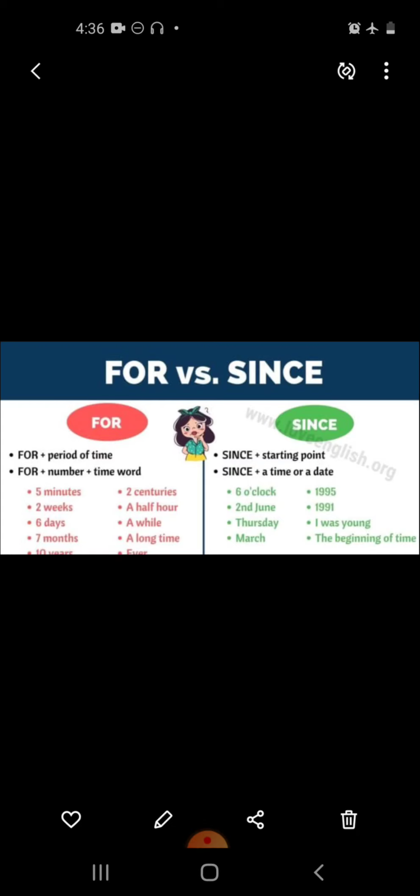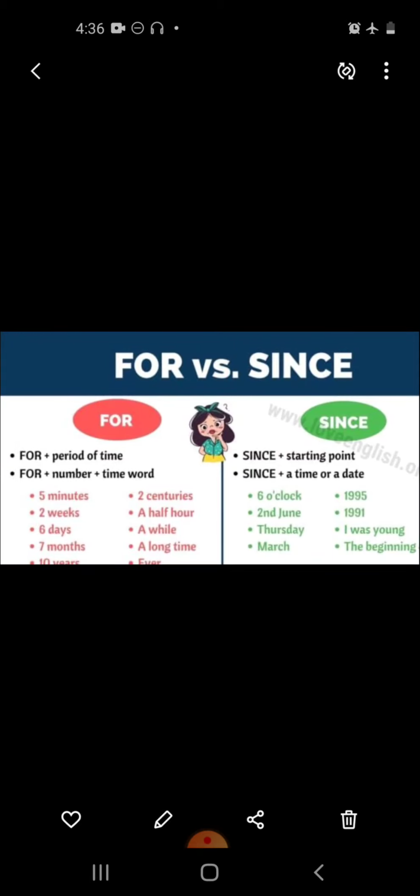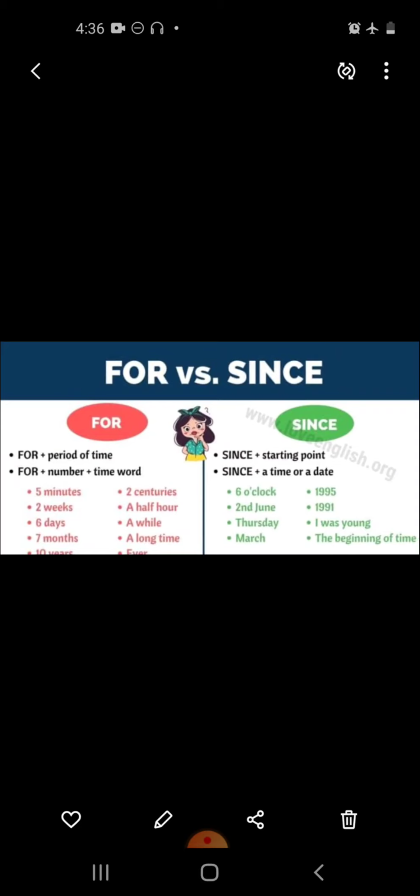Now have a look at the use of for and since. Guys, for is used for a period of time, and since is used for the starting point, or we can say a time or a date. So guys, these are some common prepositions which I have shared with you, and I hope that this topic is clear to you all.